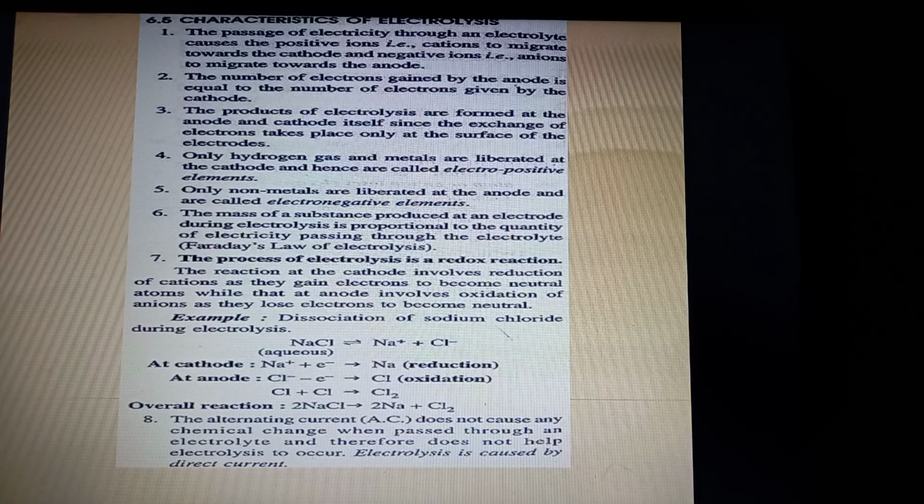Now point number 8, kindly note, the AC current does not cause any chemical change. So in the process of electrolysis, we never use AC current. We only use direct current, because AC current does not cause any chemical change when passed through an electrolyte. So point number 8 is very important, and point number 7, that the process of electrolysis is a redox reaction. These two can be used as a give reason or fill in the blanks question.